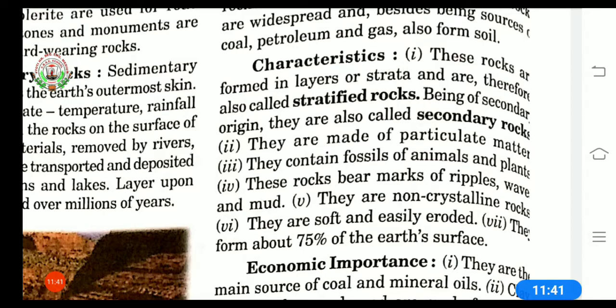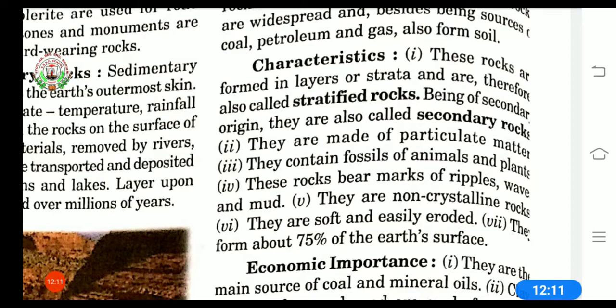Fifth, they are non-crystalline rocks. Crystalline means transparent. Sixth, they are soft and easily eroded. Why are they soft? Because they are in the manner of sediments, very small particles, so they can easily be eroded by water or air.